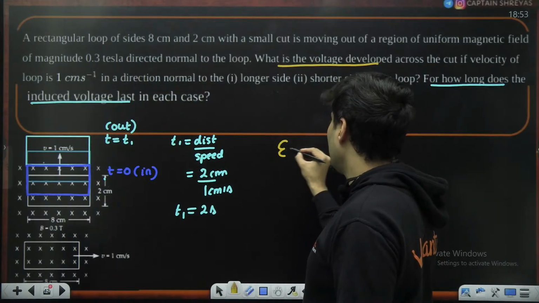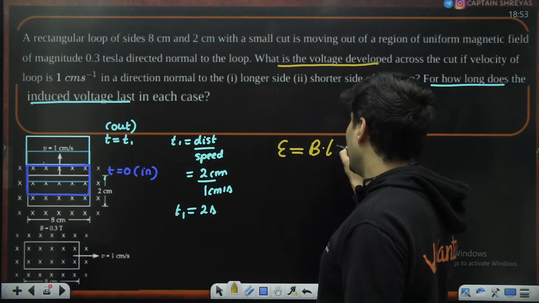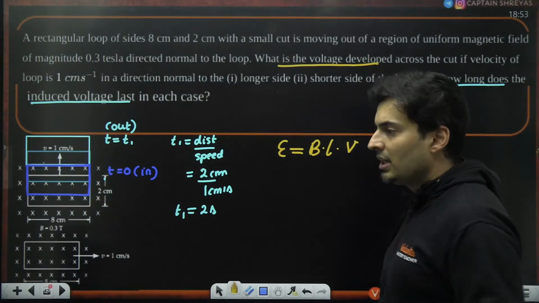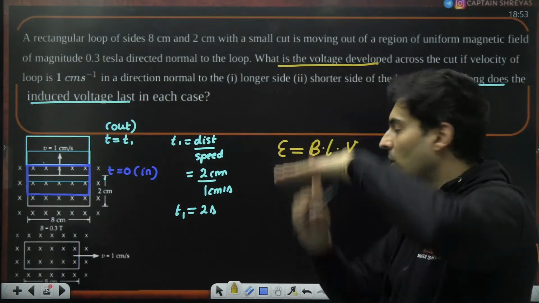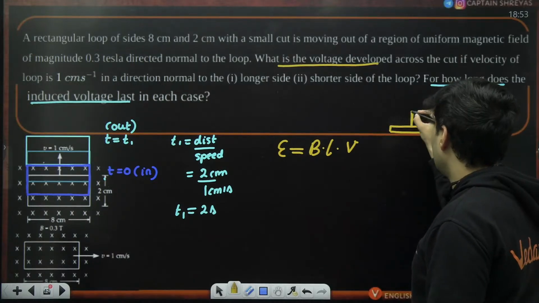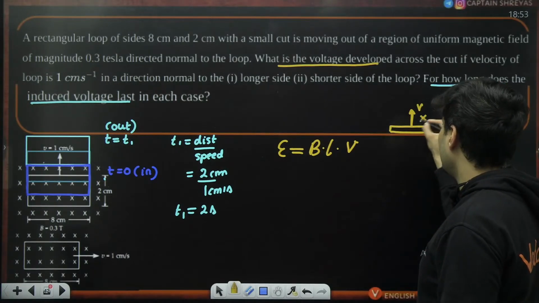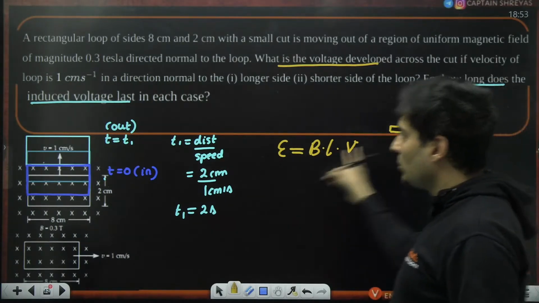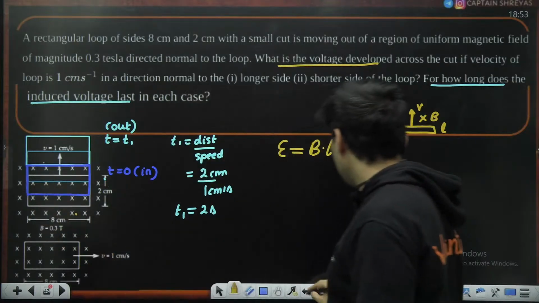So EMF is magnetic field into length into velocity. So the length which is perpendicular to the velocity. Always choose that particular length which is perpendicular to the velocity in that magnetic field. So in this case, the length is 8 centimeters.